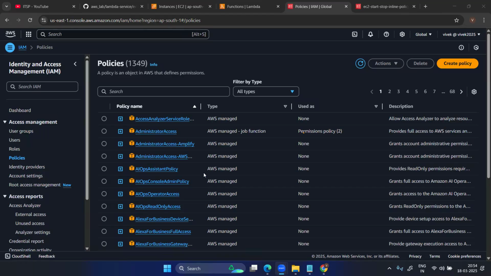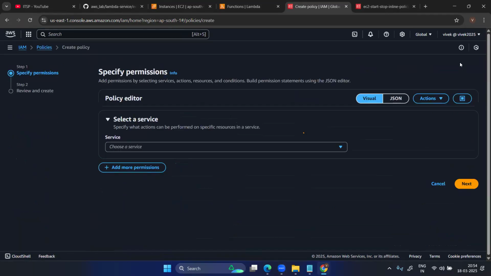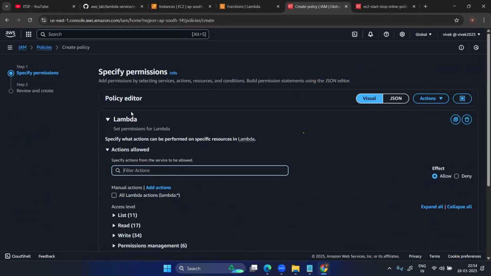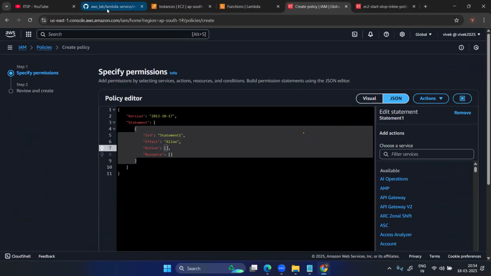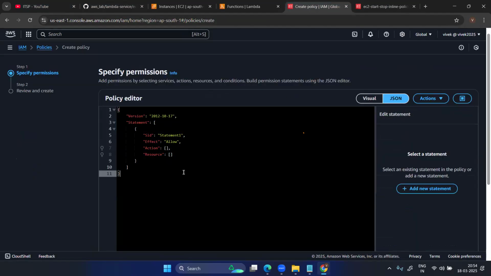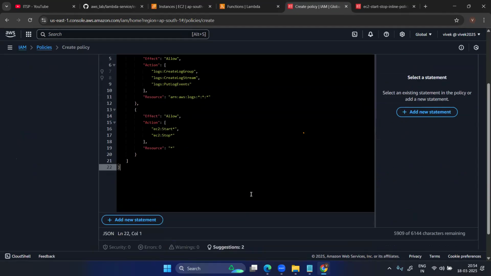So now I have deleted some overridden roles and policies, so I'm creating a policy again. Here we made one mistake previously. We chose EC2, not the right one. Here choose one: Lambda, but that's not required for the Lambda, right? Let's put JSON and try this. If it is working, fine.